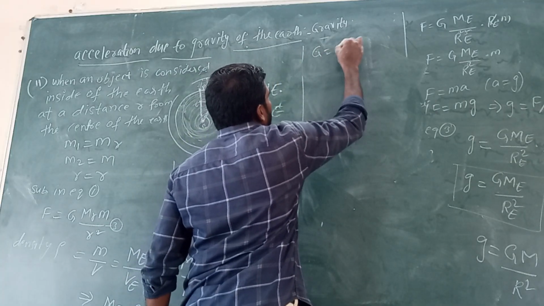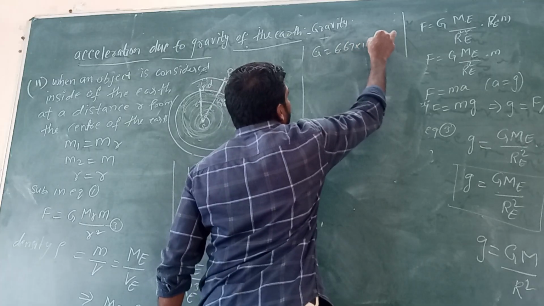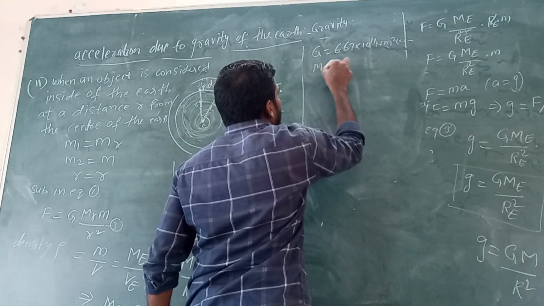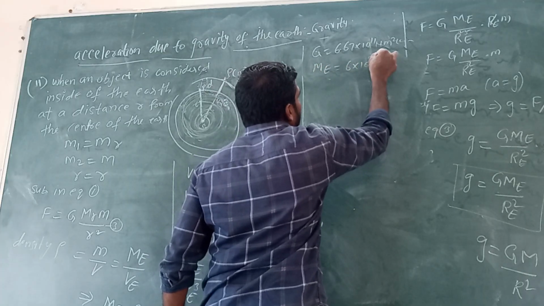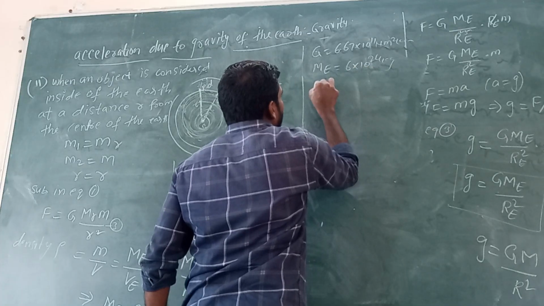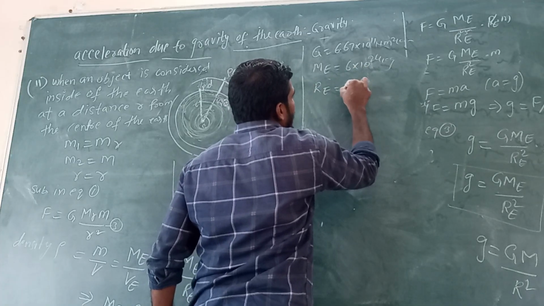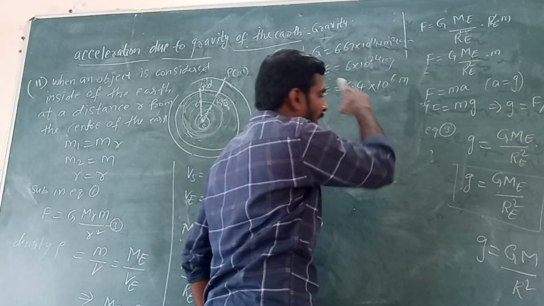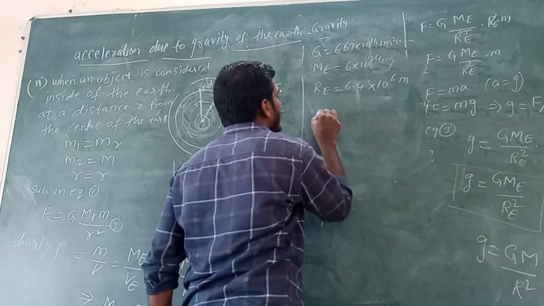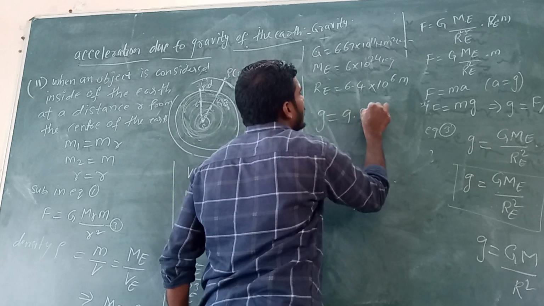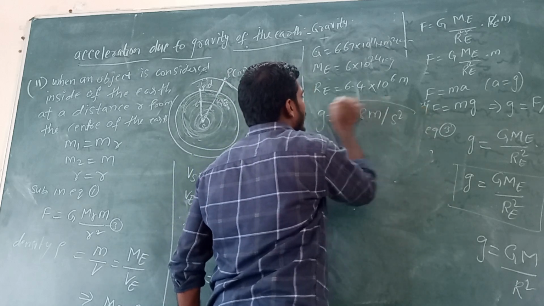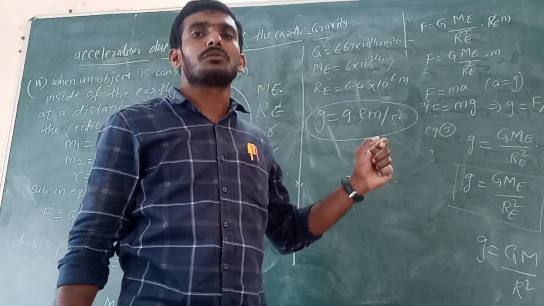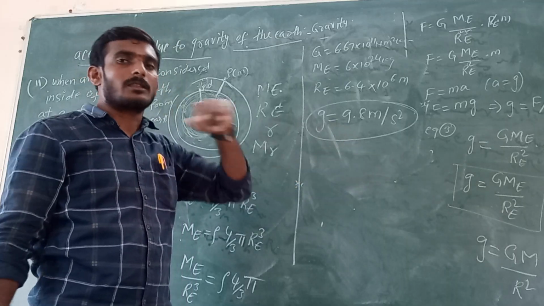G equals 6.67 into 10 to the power of minus 11 Newton meter square kg power minus 2, mass of the earth equals 6 into 10 to the power of 24 kg, radius of the earth equals 6.4 into 10 to the power of 6 meters. If we substitute these values, we will get g value 9.8 meter per second square. This is the acceleration due to gravity of the earth.